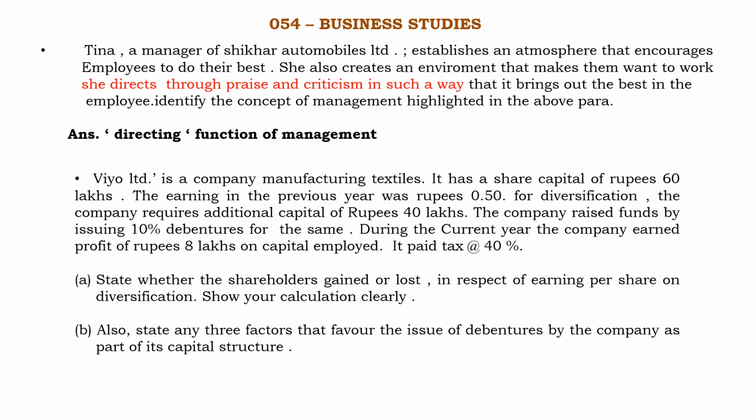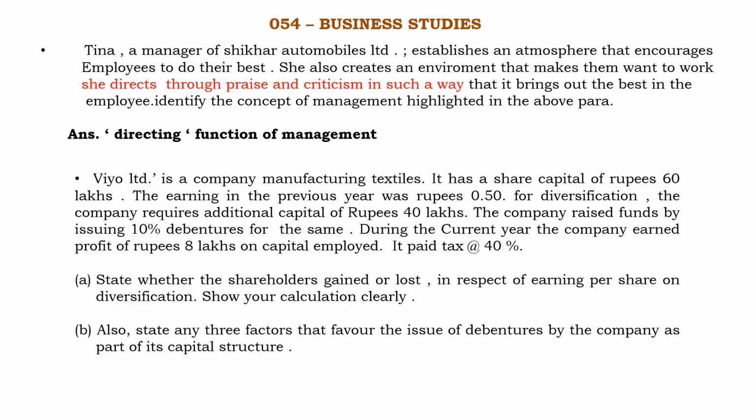The next one, a numerical based question. It will be asked in capital structure. VO Limited is a company manufacturing textiles. It has a share capital of rupees 60 lakhs. The earning in the previous year was rupees 0.50. For diversification, the company requires additional capital of rupees 40 lakhs. The company raised funds by issuing 10% debentures for the same. During the current year, the company earned profit of rupees 8 lakhs on capital employed. It paid tax at 40%.